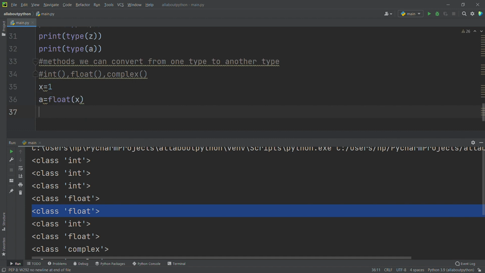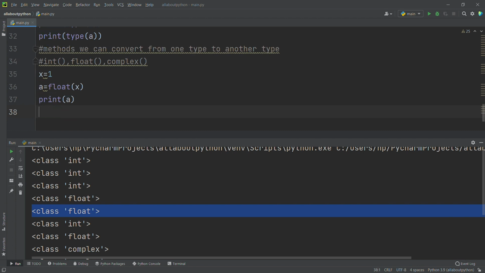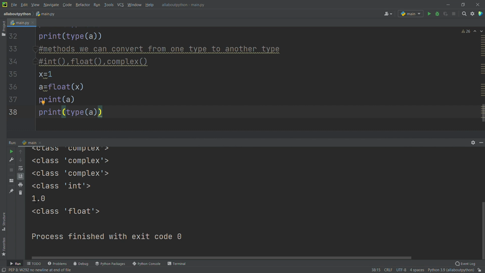Now I will say print of a, and print of type of a. Let me run this. See here, we had given only integer 1, right? But here it's showing 1.0, which is nothing but a float, and it's saying the type of my a variable is float. So this is how we can convert from one type to another.